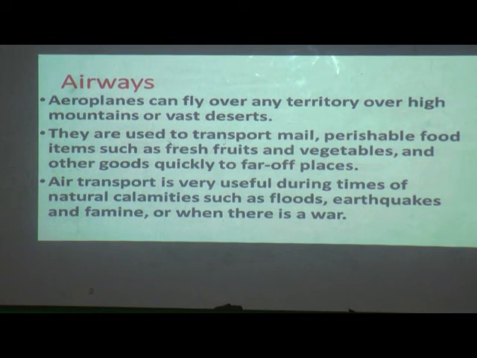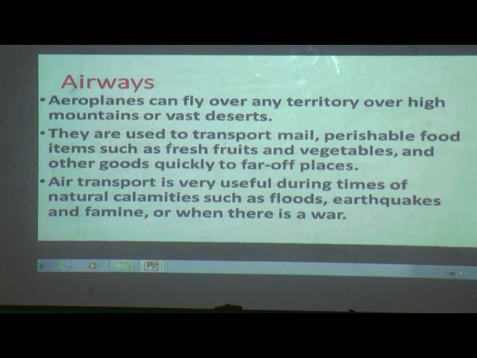Aeroplanes can fly over any territory, over high mountains or vast deserts. One advantage here is that aeroplanes or airways can fly in the air over any place, like any territory. High mountains, high volcanoes or large deserts may be there, whereas trains and roads cannot go to those places.